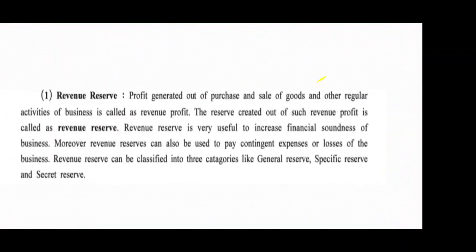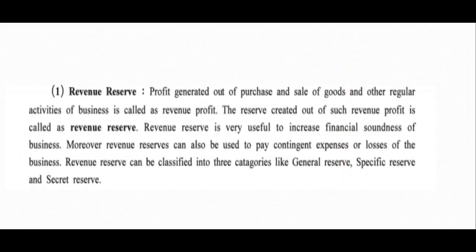First of all, let us see the meaning of revenue reserve. Profit generated out of purchase and sale of goods and other regular activities of business is called revenue profit. The reserve created out of such revenue profit is called revenue reserve.